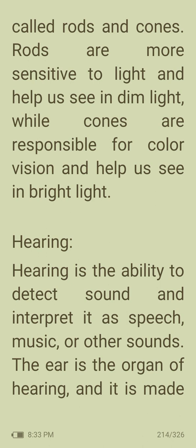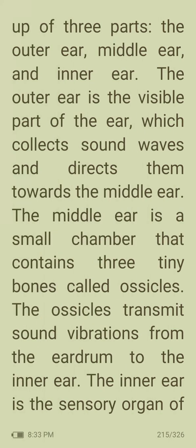So hearing is the ability to detect sound and interpret it as speech, music, or other sounds. The ear is the organ of hearing, and it is made up of three parts: the outer ear, middle ear, and inner ear. The outer ear is the visible part of the ear which collects sound waves and directs them towards the middle ear. The middle ear is the small chamber that contains three tiny bones called ossicles. The ossicles transmit sound vibrations from the eardrum to the inner ear.